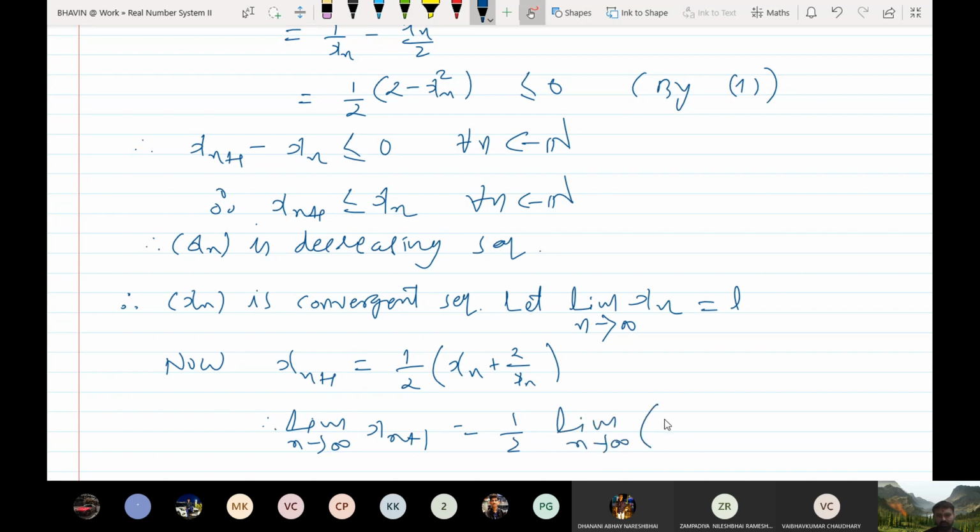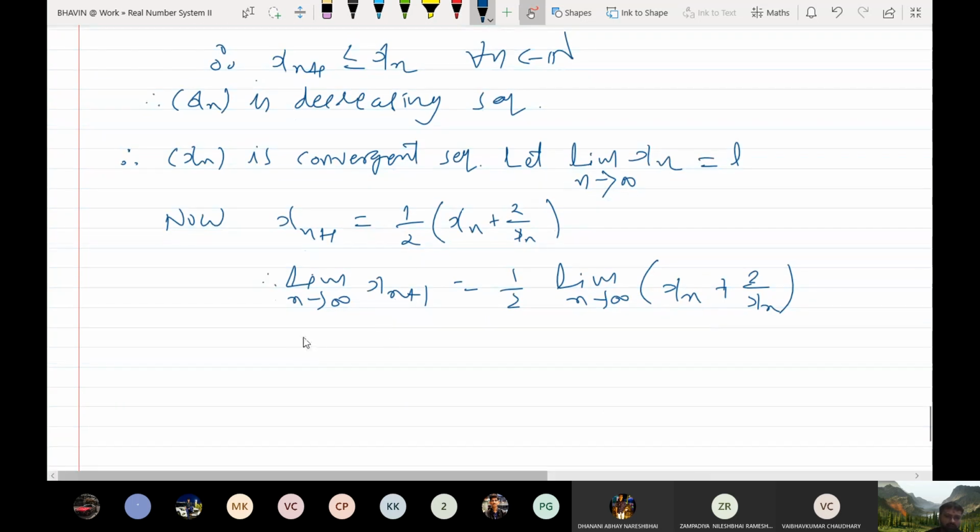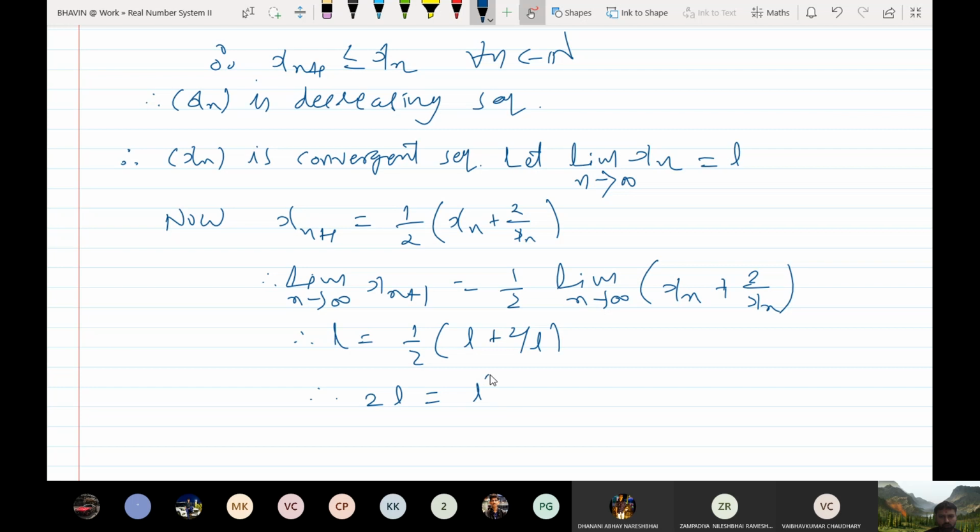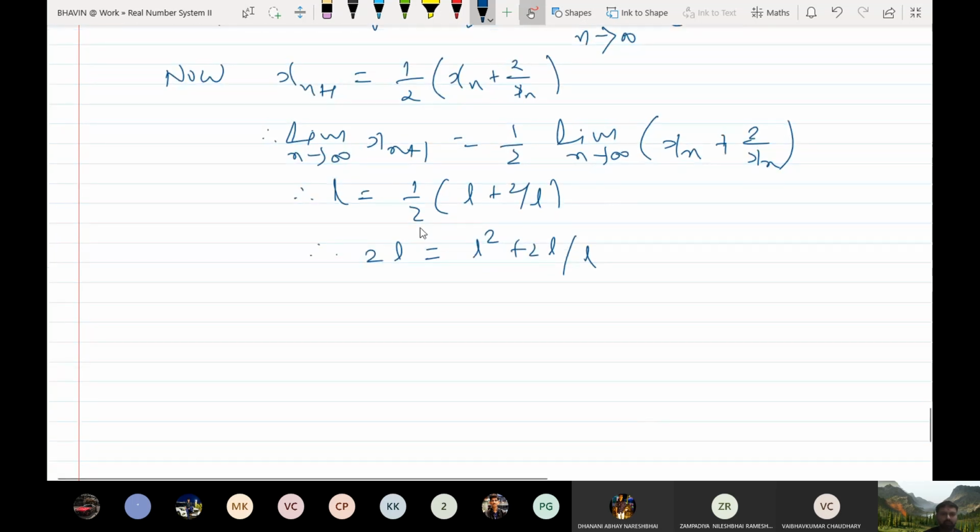I can take 1 by 2 outside of this limit since it is a constant. I apply the algebra of limits, and the limit of xn is L, so this is L plus 2 by L, which is L square plus 2 over L. Now again bring this L to the right side: 2L square equals L square plus 2.